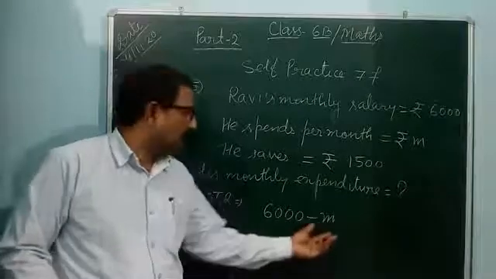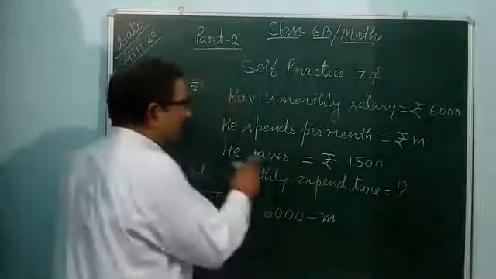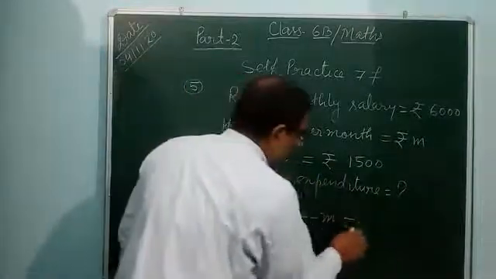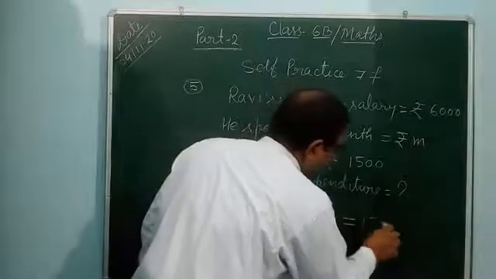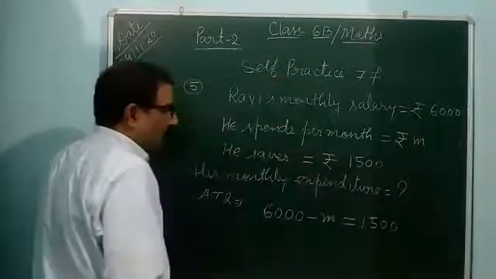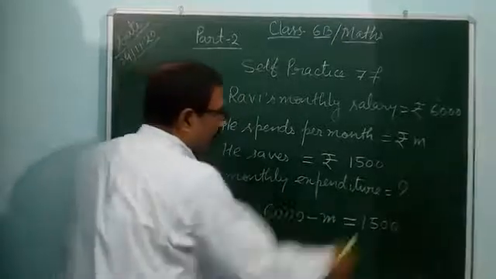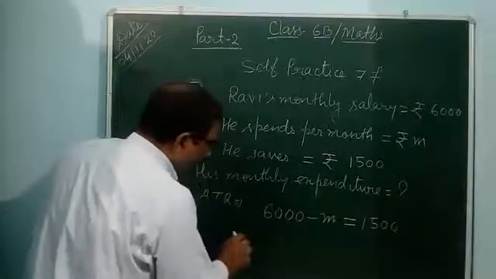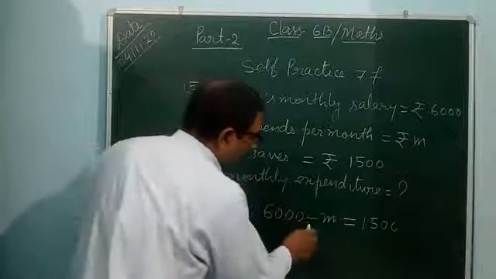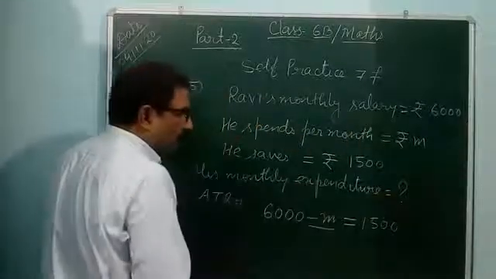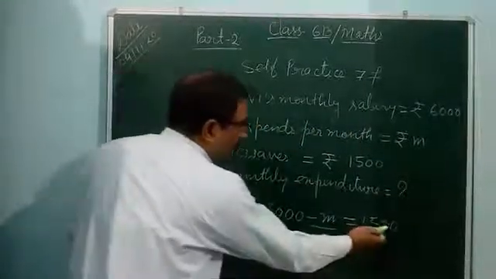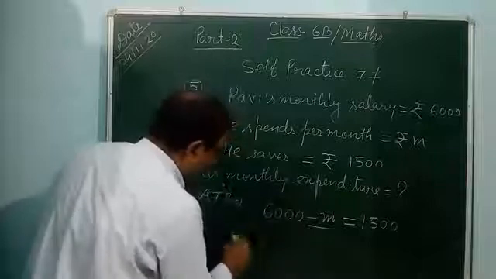So 6,000 minus m, and he saves 1,500. This saving is 1,500. After that, we find out m is equal to, you can transfer this 6,000 to that side. Or also you can transfer this minus m to that side, it will be plus m, and you can take 1,500 to this side, no matter.